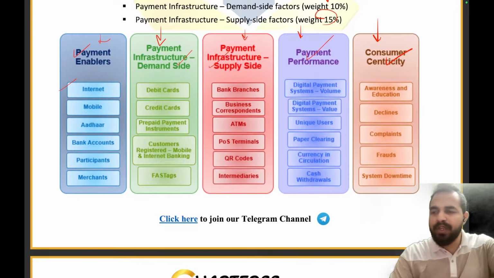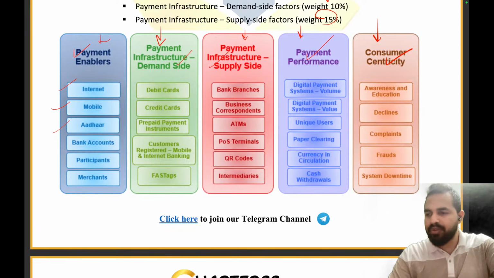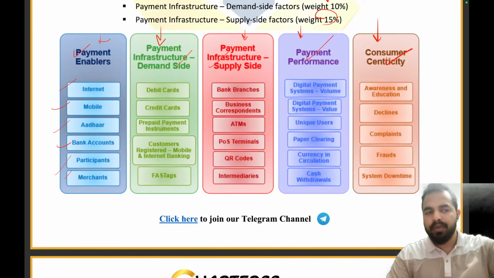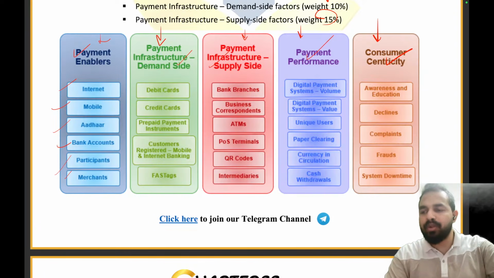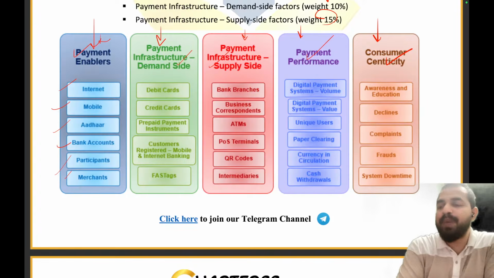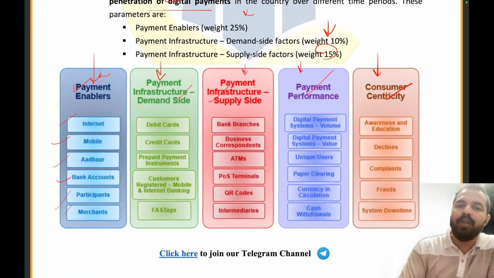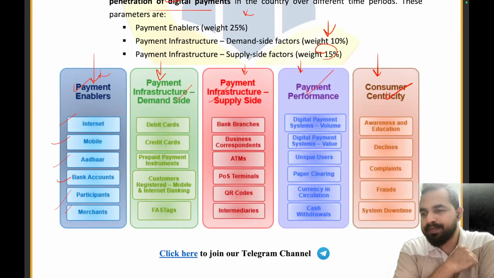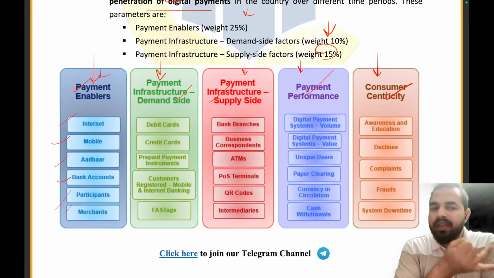Now let's take a second scenario, when you don't even have the mobile. Then again it won't happen. Then Aadhaar, my dear friends, is very important because now we have connected the mobile with the Aadhaar cards, and all the bank accounts are connected with the Aadhaar cards also. Then bank accounts, participants and the merchants. If the merchant does not support digital payment, again you won't be able to do that. If you don't have a bank account, you won't be able to do it, right? So basically payment enabler is the first pillar, which has a weightage of 25%, and it enables the payment to take place, for which we need mobile, internet, account, Aadhaar card, participants and the merchants.